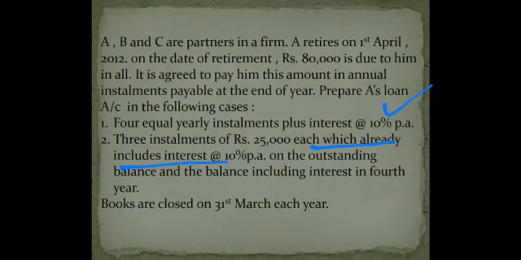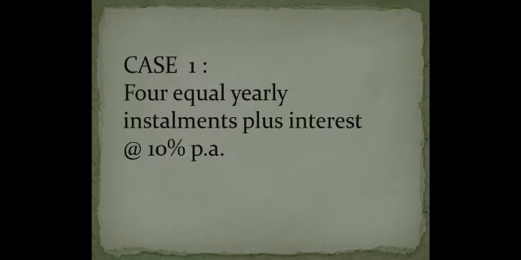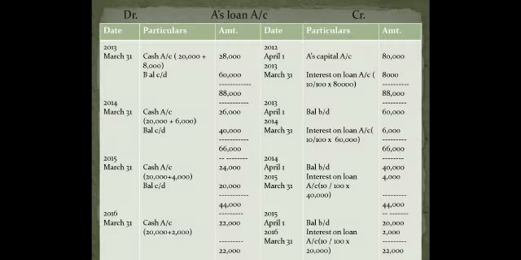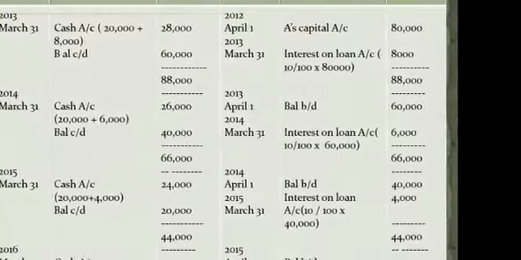Books are closed on 31st March each year. Please notice the date, children. The year is 1st April 2012, date of retirement, and accordingly dates here are very important. So we will be preparing the loan account. Let's see loan account in case 1 when 4 equal yearly installment plus interest. Means over and above 20,000 some interest will be paid. Let us see the question very carefully.